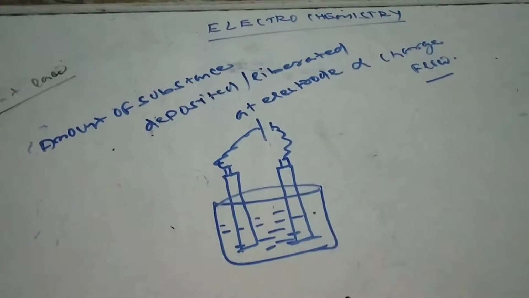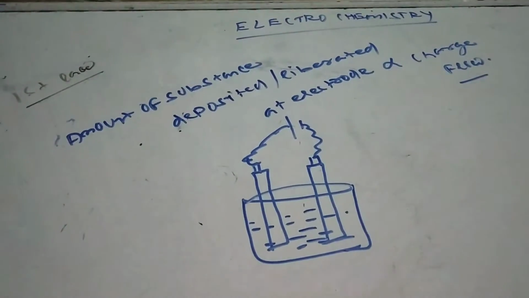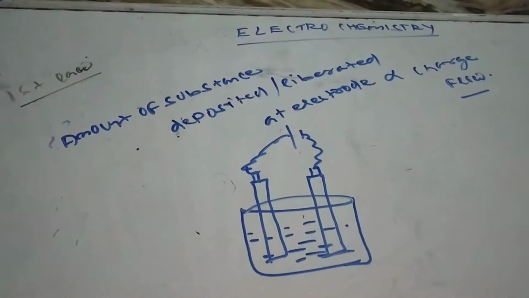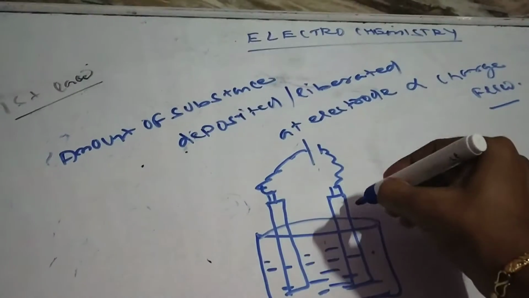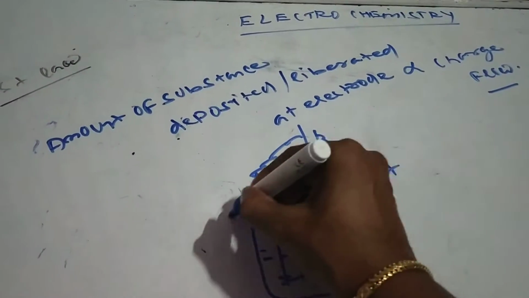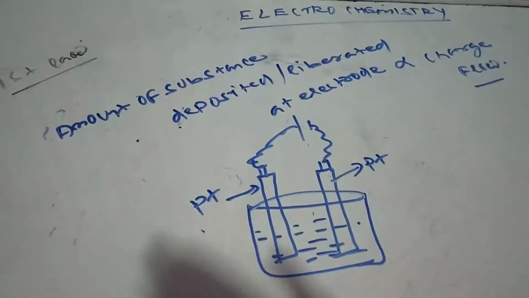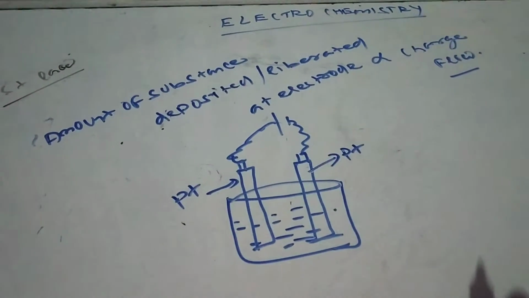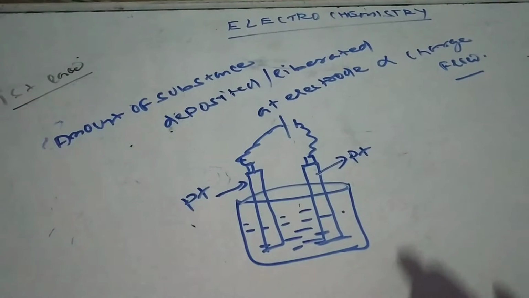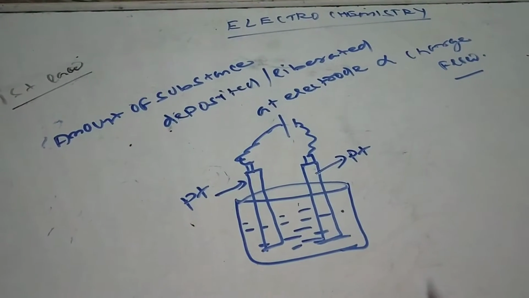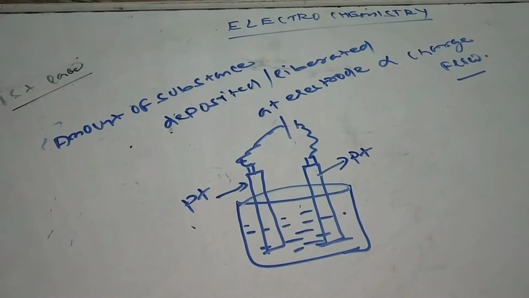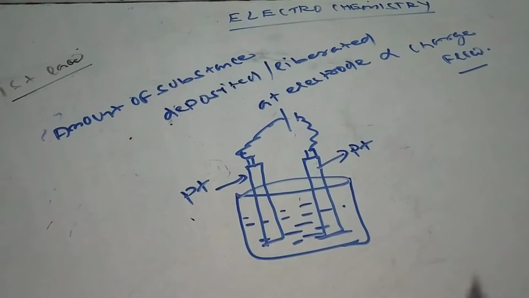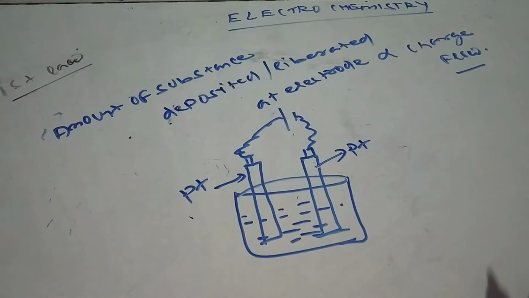There are two types of electrode. One is called attacking electrode, another is inert electrode. We will discuss attacking electrode and inert electrode later. Now let's say this is one electrode, platinum, and this other electrode is also platinum. Let's say I have taken inert electrode. But remember, what is the meaning of inert electrode? That means the electrode which itself does not undergo either oxidation or reduction but helps for oxidation and reduction. Then we can say it is an inert electrode.